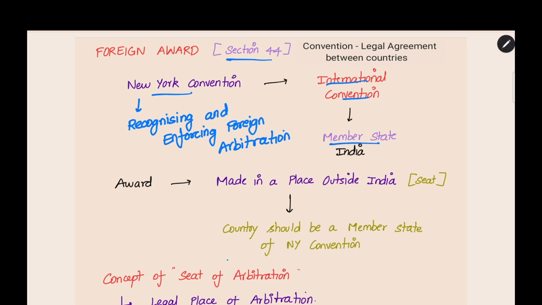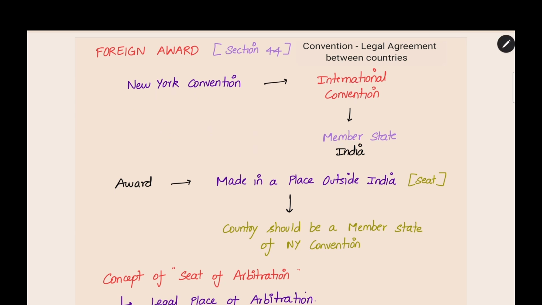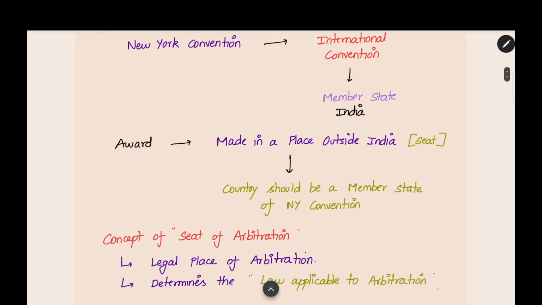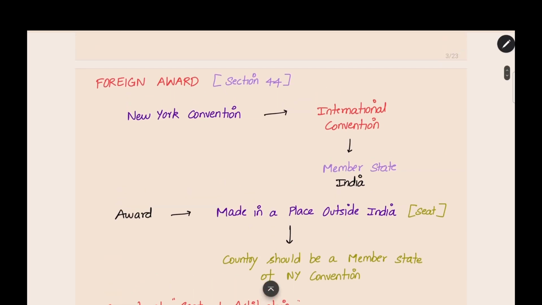Now, section 44 decides that a foreign award is an award made in a place outside India, that is, seated outside India. What is a seat? That will be explained later. For it to be a foreign award, the country where the award is made should be a member state of the New York Convention. For example, if the award is made in the United States, and the United States is a member state of the New York Convention, that award will be a foreign award. First condition, it should be made outside India. Second, the country should be a member state. These are the two conditions for determining whether an award is a foreign award or not.